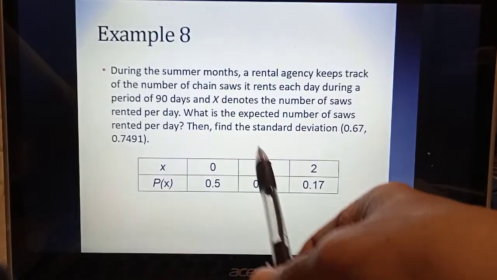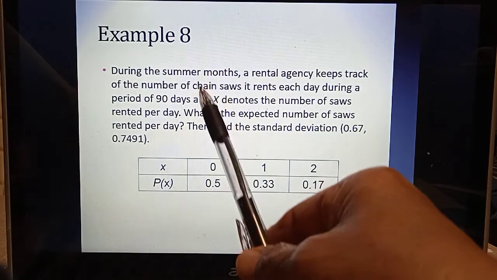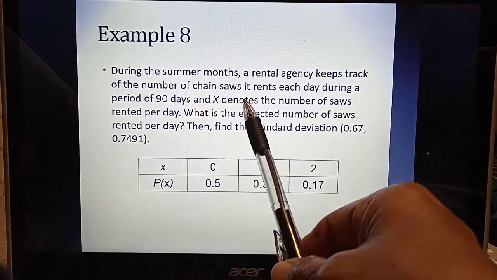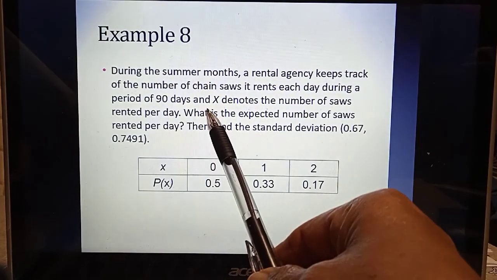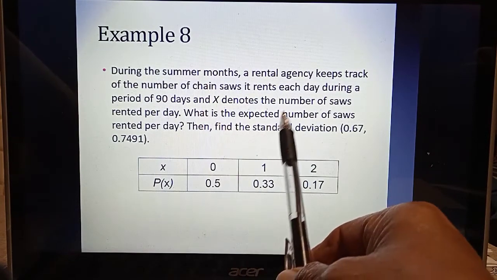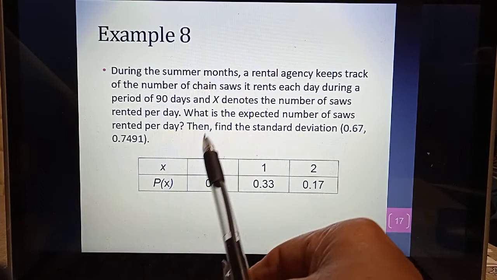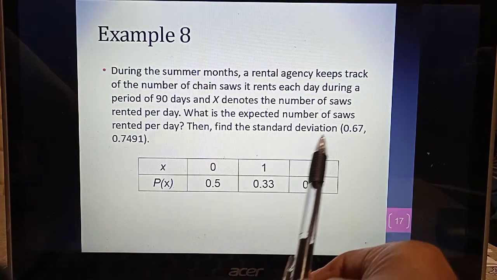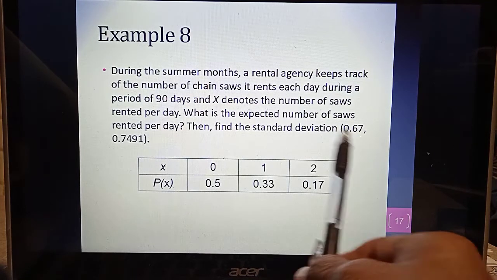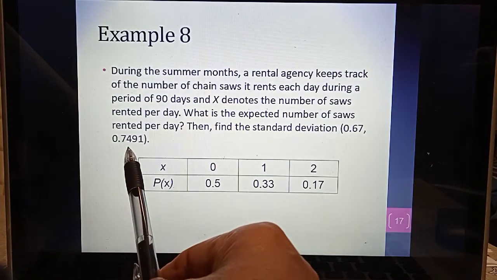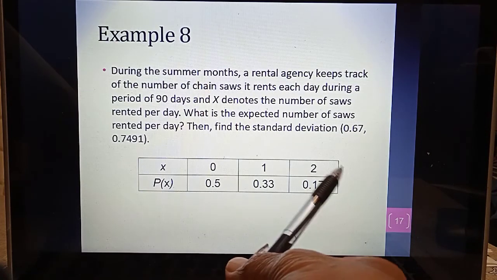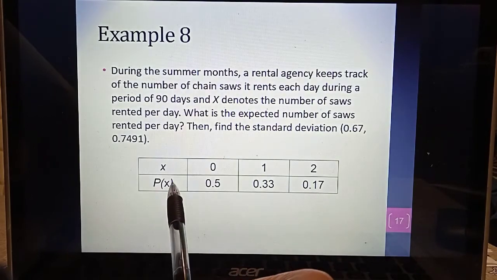Okay, now try to do this exercise on your own. During the summer month, a rental agency keeps track of the number of chainsaws it rents each day during a period of 90 days, and X denotes the number of saws rented per day. What is the expected number of saws rented per day? Then find the standard deviation. So the answer given is expected value is 0.96 and standard deviation of 0.2491. And given this table of probabilities. Okay, now try do this exercise.